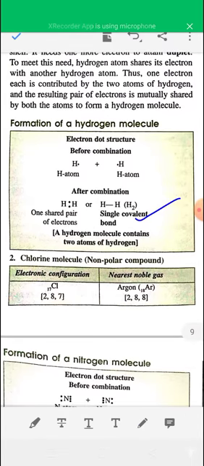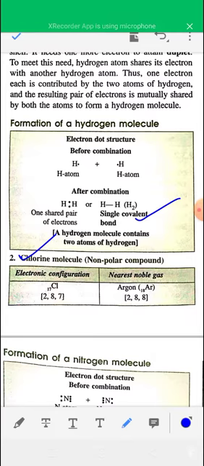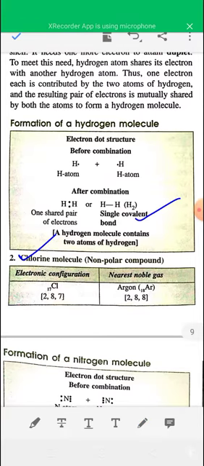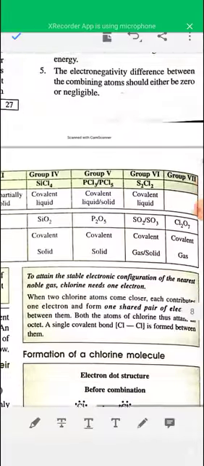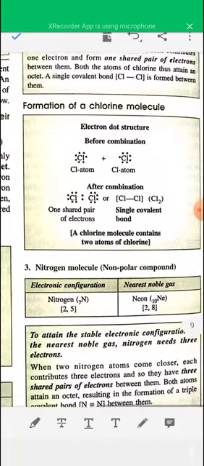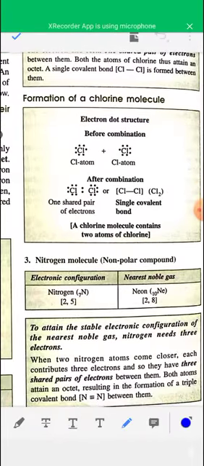Now in the chlorine molecule, chlorine is also a non-polar molecule. Chlorine has 7 electrons in its outermost shell, and two chlorine atoms share one electron each to form an electron pair.